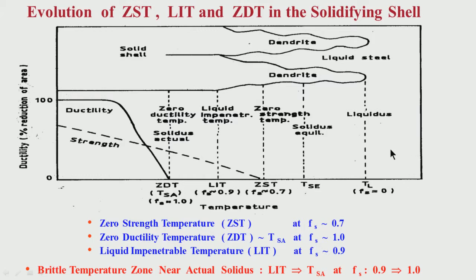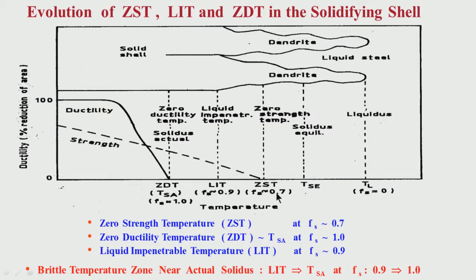Now it has been found that when the solid fraction is around 0.7, that means you have 70% solid, 30% liquid, in that area of the mushy zone, the strand has started developing some strength.